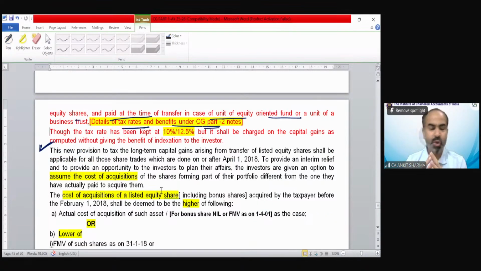A new concept has emerged from 1st February 2018. If any shares, equity-oriented fund or units have been acquired before this date, then the cost of acquisition needs to be calculated in a different manner. What are these new provisions?